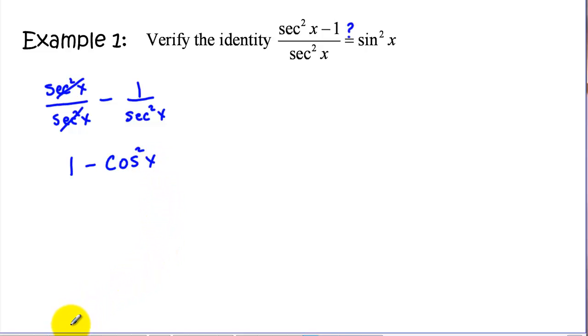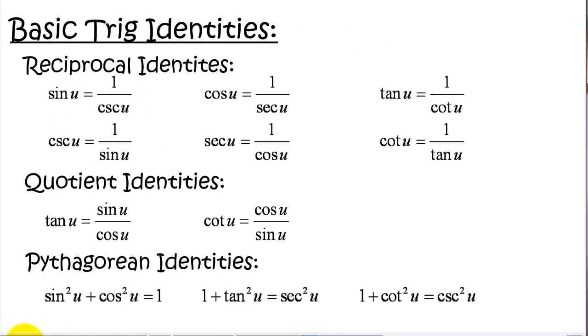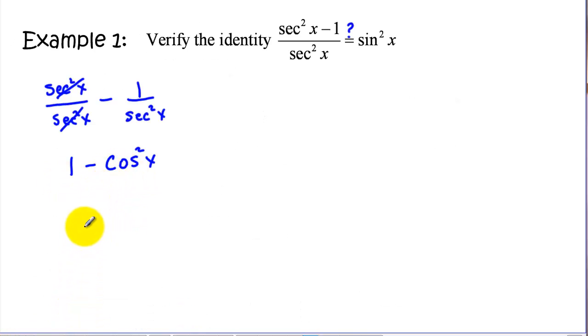And now we're going to use one of the Pythagorean identity substitutions. So remember, we have these Pythagorean identity substitutions. If we subtracted cosine squared on both sides of the equation, I get another version of the Pythagorean identity, which is 1 minus cosine squared of u here. And that's what we have on our last problem here. We have 1 minus cosine squared. So using the Pythagorean substitution, we get sine squared of x here, which is what we were looking for. So that checks out.